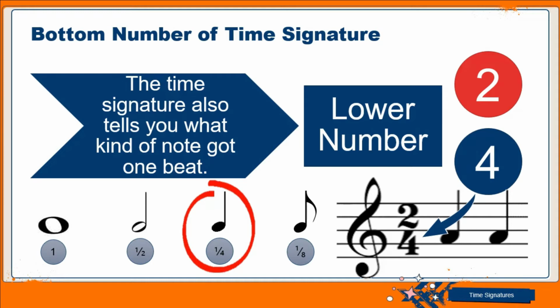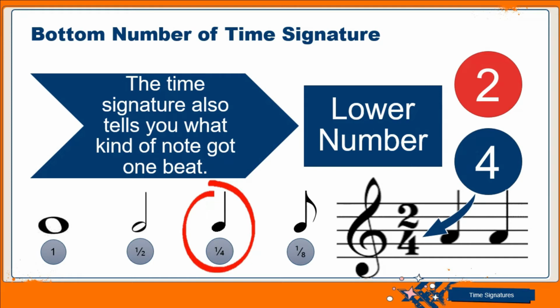That is how we interpret the bottom number of every time signature. It's possible that we will have other numbers. If it's 2, then it refers to the half note, because the half note has 2 under it in the fraction.